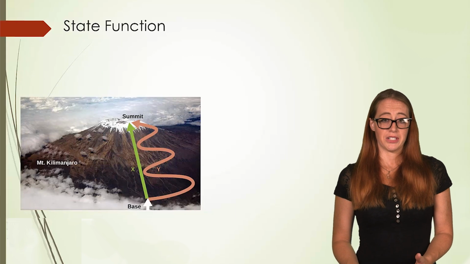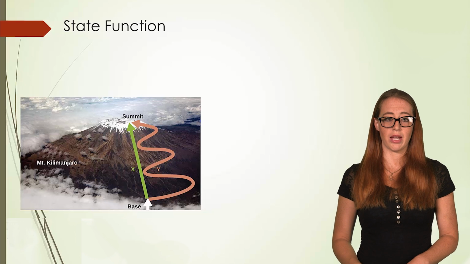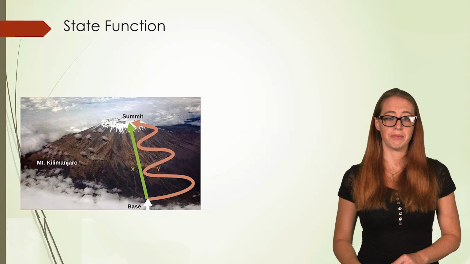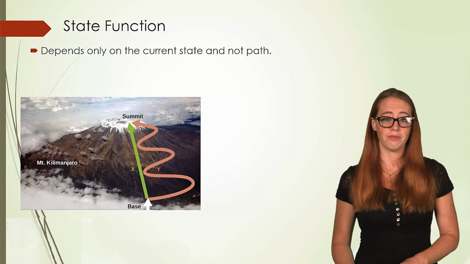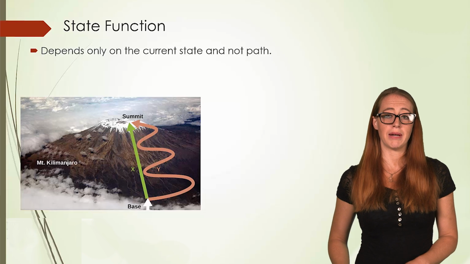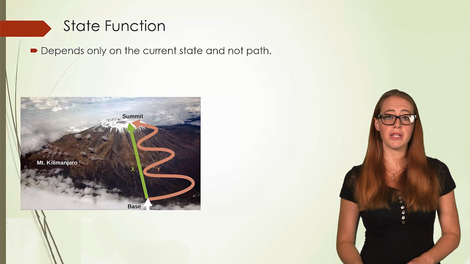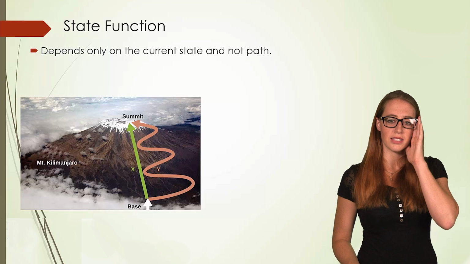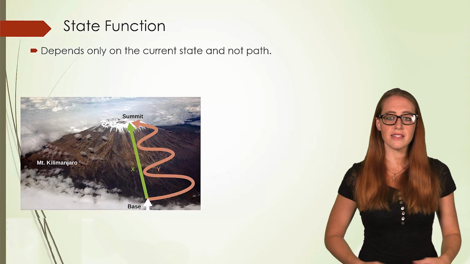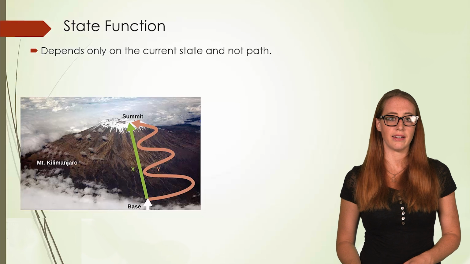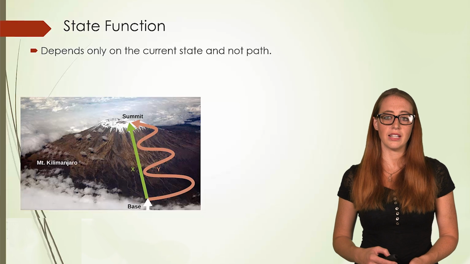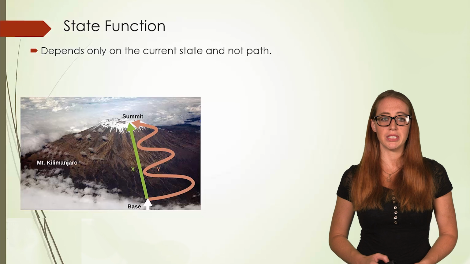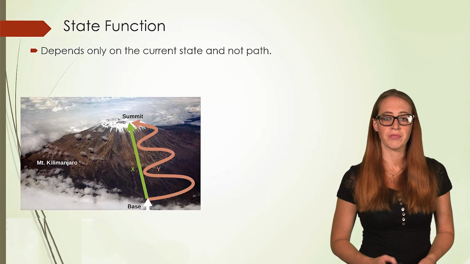Now let's talk about a state function. We'll talk about several different things throughout this chapter that are state functions. Right now we'll keep it simple. A state function is a function that depends only on the initial and final points, not the path. For example, if I walk up a mountain and my friend climbs a mountain and we started at the same point and ended at the same point, our elevation gain is the same. However, it may have taken me 30 miles and my friend 5 miles. The distance doesn't change how much elevation we gained. When things are state functions, it allows us to ignore the pathway. This is incredibly useful, and we'll use this a lot throughout these chapters.